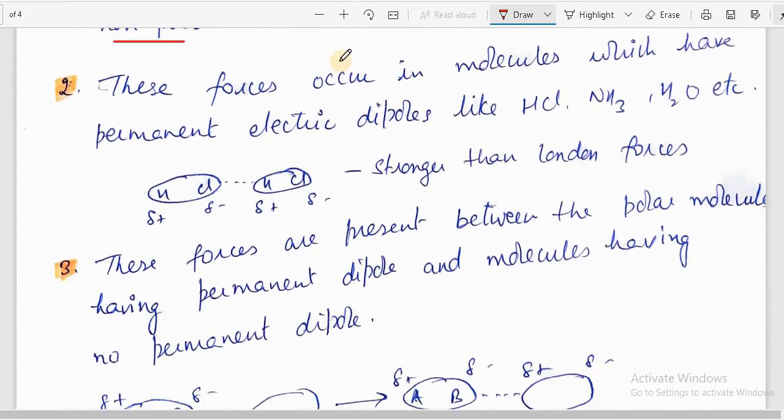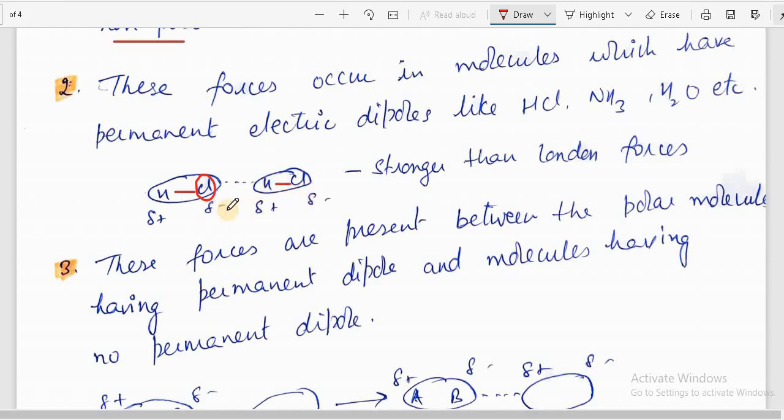And the second force is dipole-dipole forces. These forces occur in molecules which have permanent electric dipoles, like HCl, ammonia, water, etc. Now we can see how the permanent dipole is present in HCl. Cl is more electronegative, so electrons are displaced towards Cl, so it has a partial negative charge, and hydrogen has a partial positive charge. Similarly, in this molecule also, this will have negative, this will have positive.